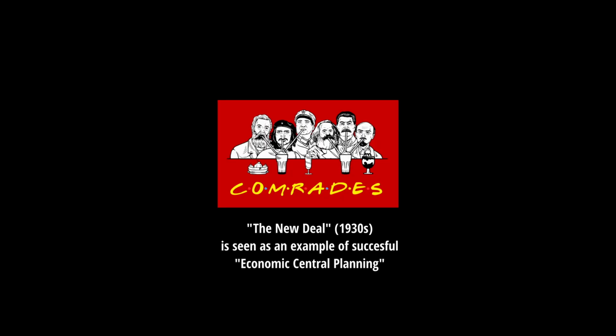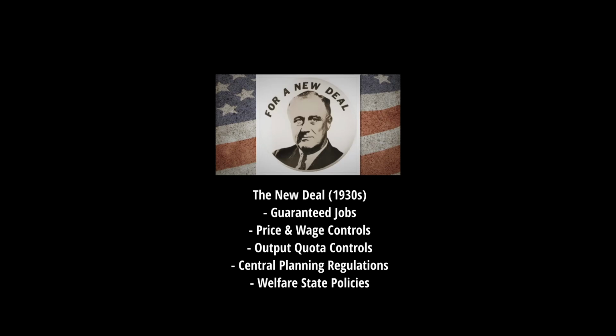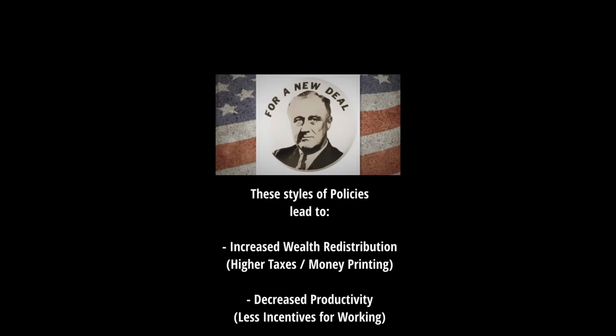This was an attempt to fix the Great Depression. The New Deal was a government jobs program. It also had various price controls for products and wages, subsidies for industries like farming, and various central planning regulations like production quotas. New Deal policy also instituted welfare state-style policies like Social Security as well as unemployment insurance. These styles of policies increase wealth redistribution without a corresponding increase in productivity. They function similarly to money printing.